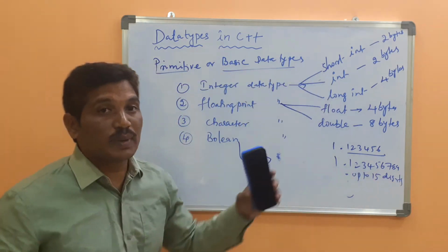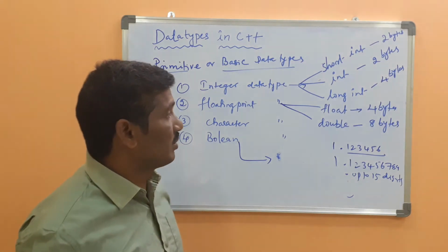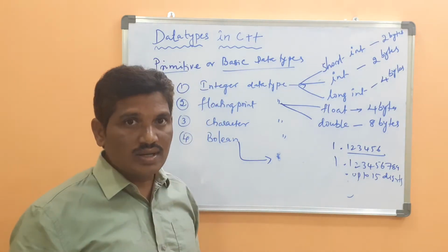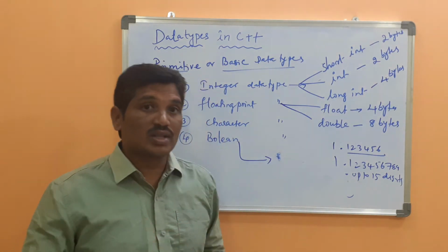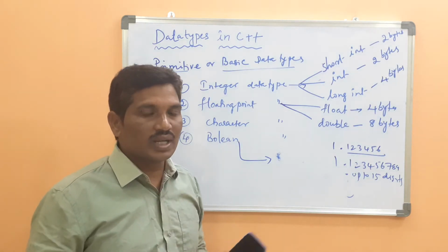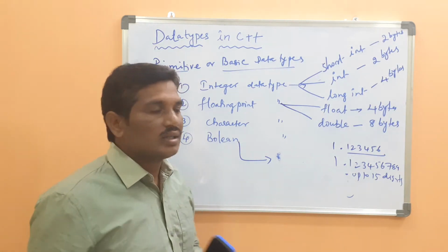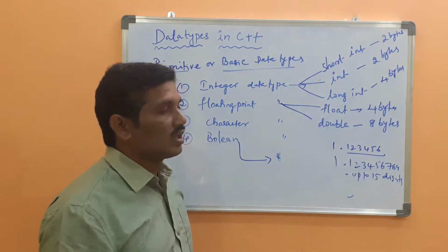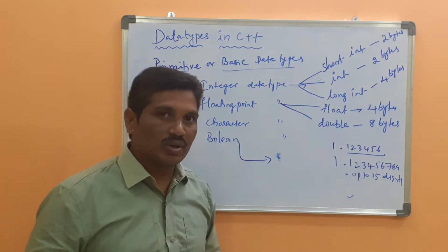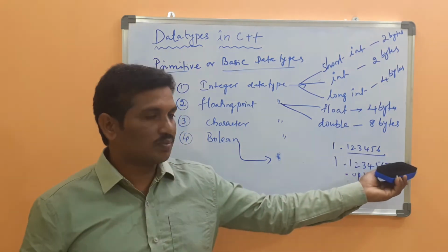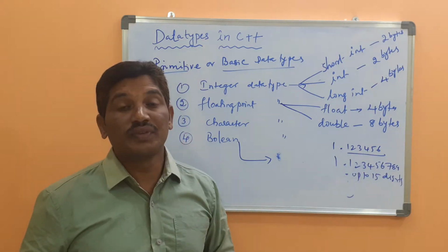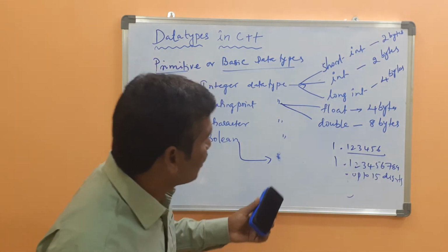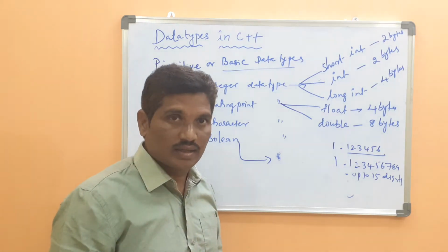In case of precision, what is the difference between float and double? It varies in the sizes also, and they will ask you this at the time of interview. In case of precision, float will support only up to 6 digits after the decimal point. In case of double, some systems will support up to 9, some up to 15 digits after the decimal point. Is it clear?